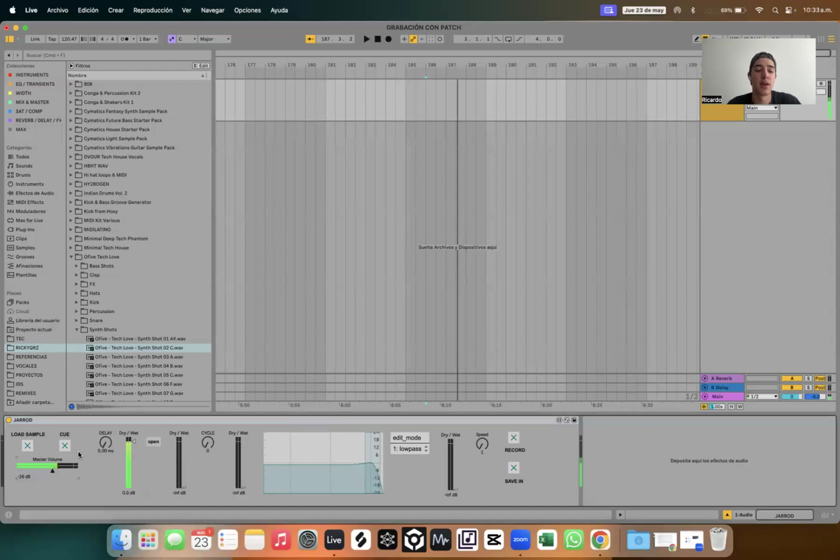First I will explain that every fader to the right is controlling the dry wet signal of the delay, in this case of the plugin, in this case of the cycle, in this case of the EQ, and the speed doesn't have a fader. So, well, let's hear it. And I will record it so I can attach it in the project file.